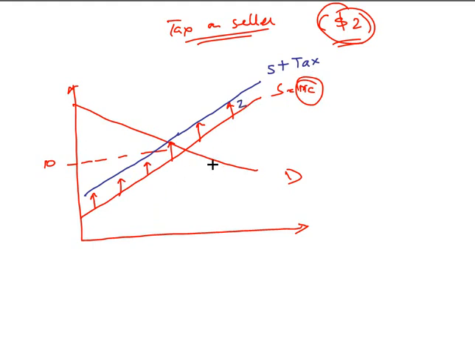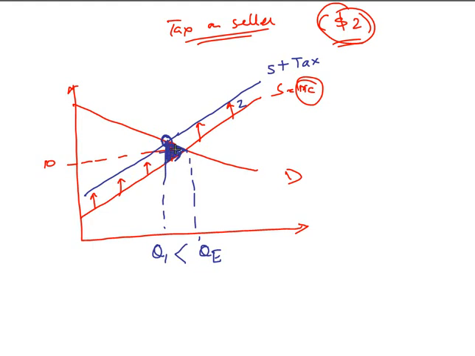Now you were producing this as the earlier equilibrium quantity. But because of this supply plus tax, the interaction between the demand curve and the supply curve is at this point. So the quantity that is being produced will be Q1, and Q1 is lower than the equilibrium quantity. Since it is lower, this area is lost. It is your deadweight loss.